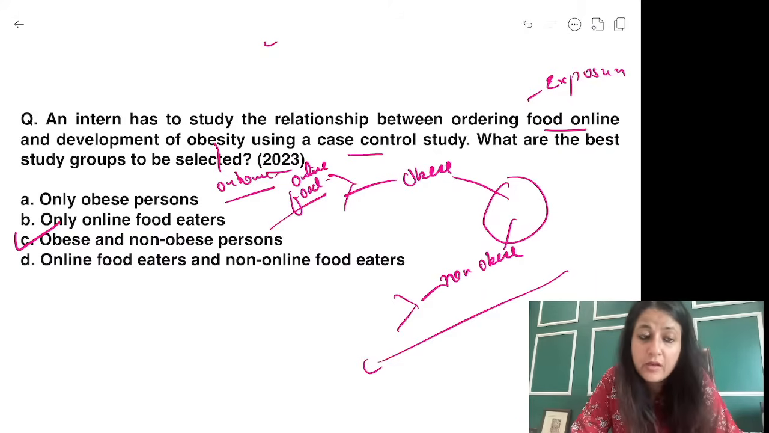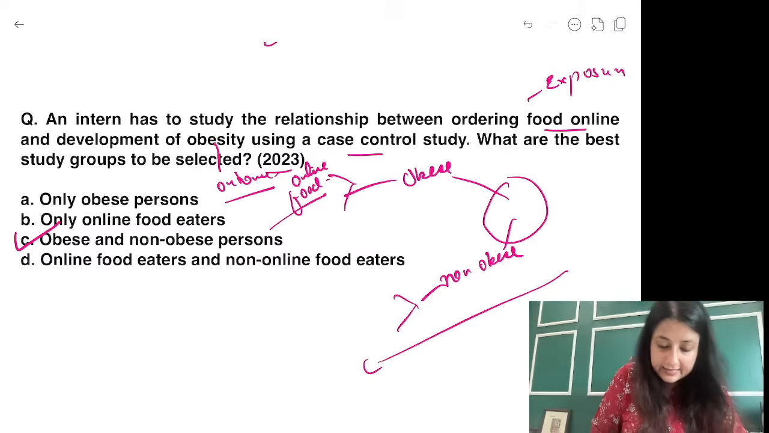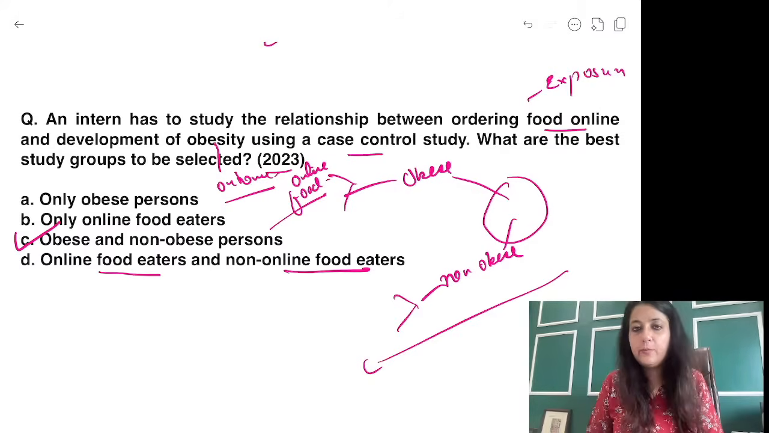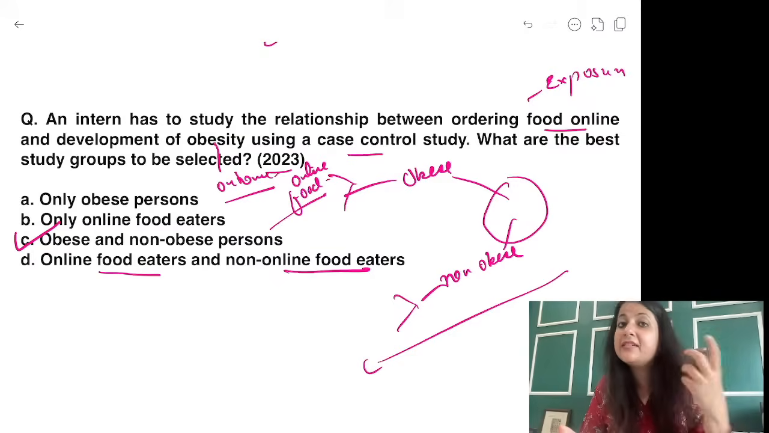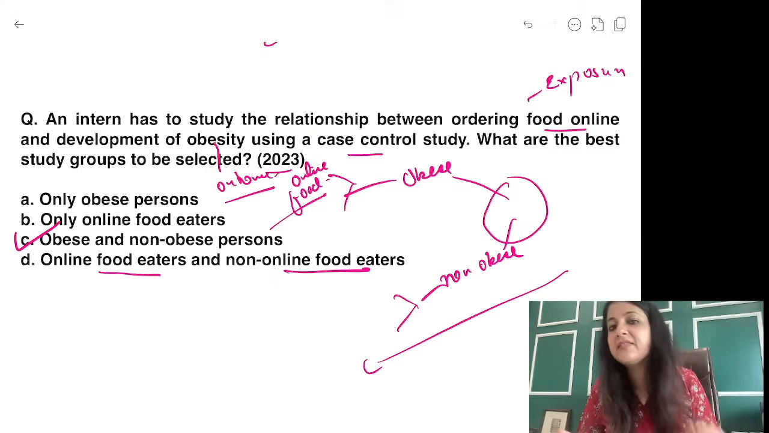Now some of you have written online food eaters and non-online food eaters. Guys, अगर तुम ये compare कर देते हो, just listen to me once. If you start your study with online food eaters and non-online food eaters, that is exposure. That is a risk factor. And if you compare exposed, non-exposed, that's a cohort.